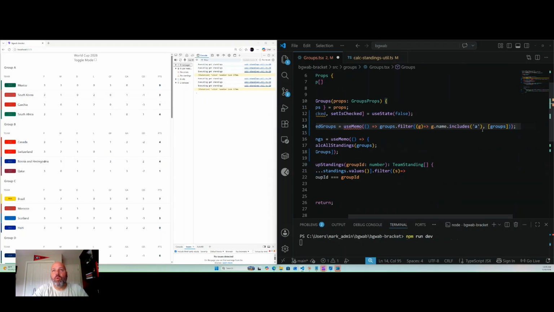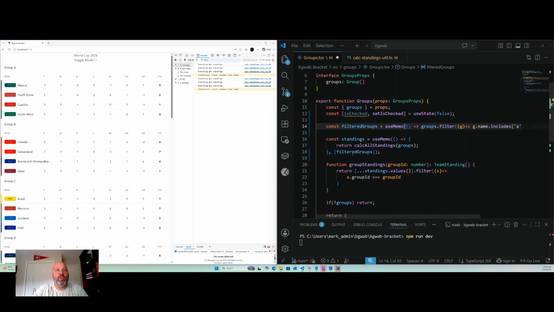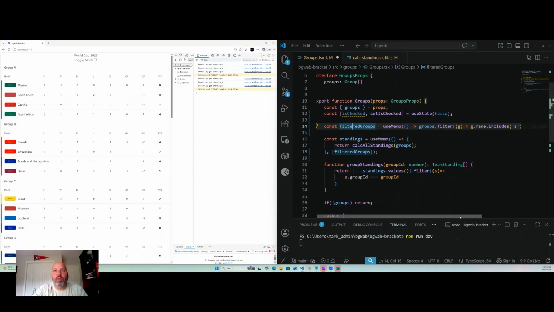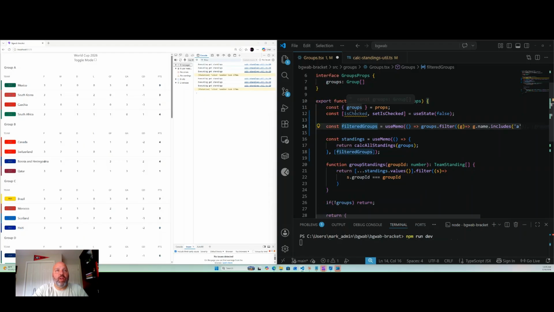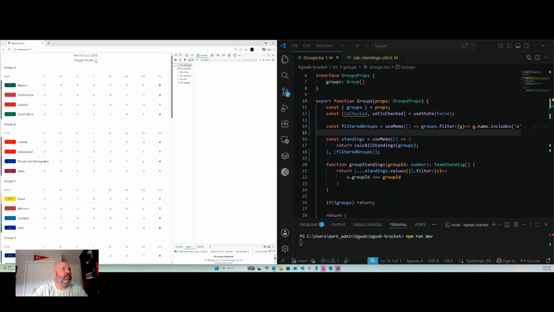What did I do wrong? Oh, this should be on the outside there, I think. Yeah, so there we go. And then we make sure I put it right. So we filter this on the groups and then we filter this on the filtered groups. So let's save that off and let's clear this and let's now do this. And you can see that that's no longer toggling in that way.